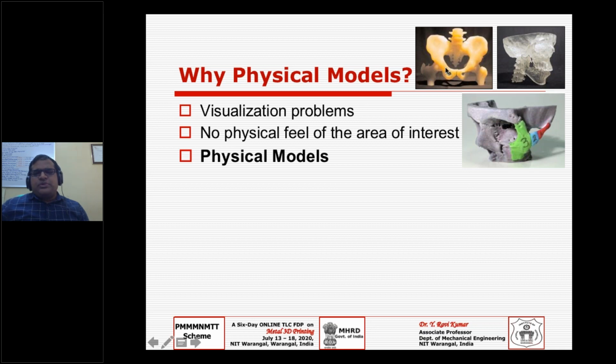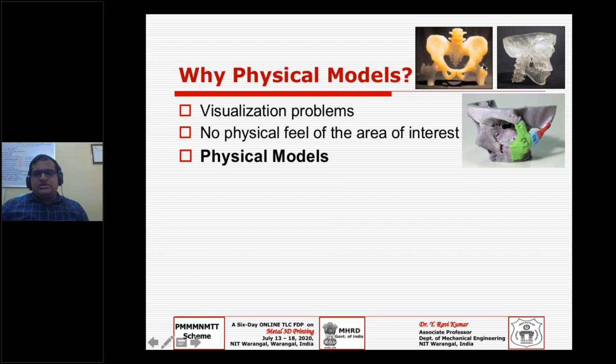You have a hip pelvis bone, a pelvic bone, a femur bone, and in fact vertebra. This got 3D printed, and how beautifully. Otherwise, if you have only the virtual model, it is very difficult to understand. This may require several surgeons to work together.